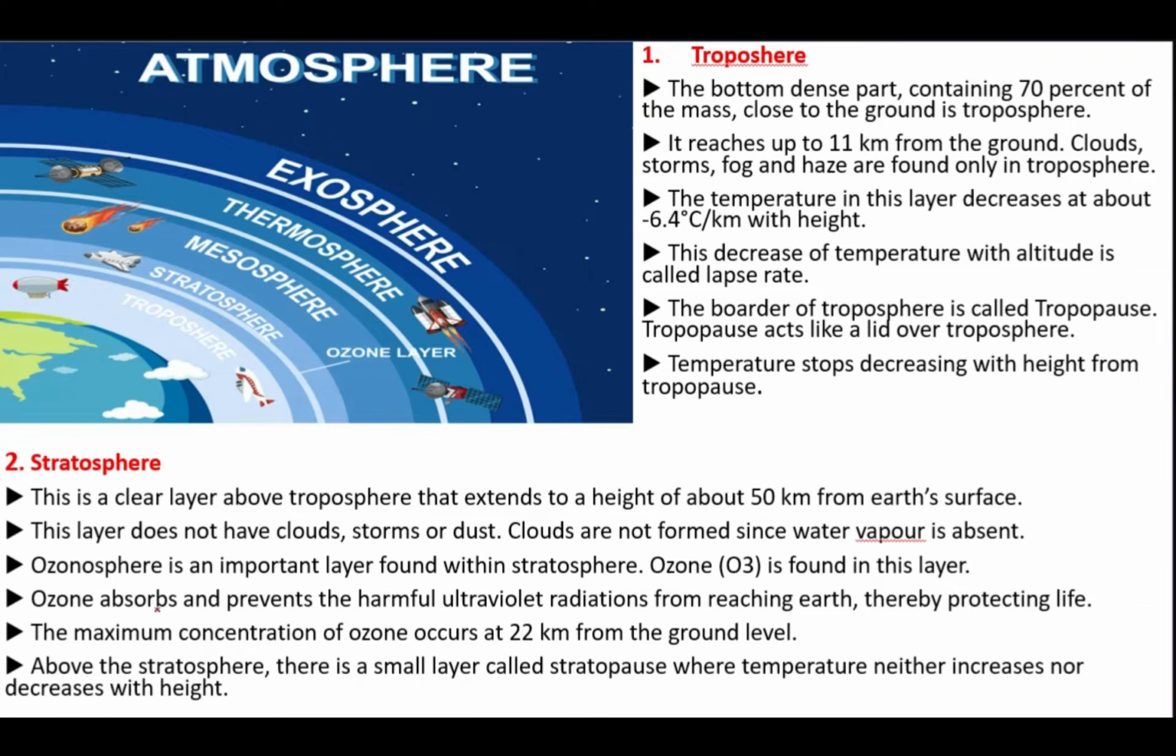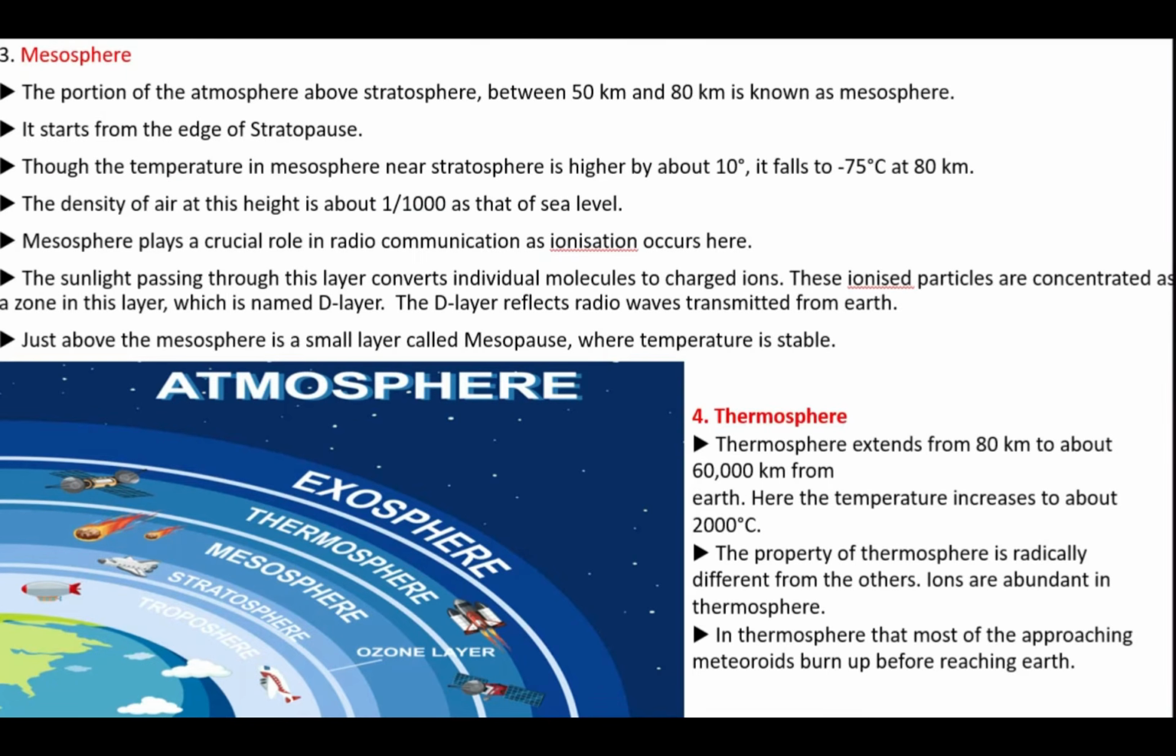Then what will ozone do? It will absorb and prevent the harmful ultraviolet radiation, thereby protecting life. The maximum concentration of ozone occurs at 22 kilometers from the ground level. Above the stratosphere, there is a small layer called the stratopause, where the temperature neither increases nor decreases with height. Next one is the mesosphere.